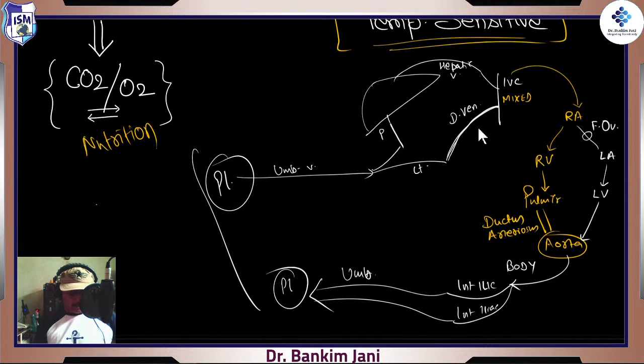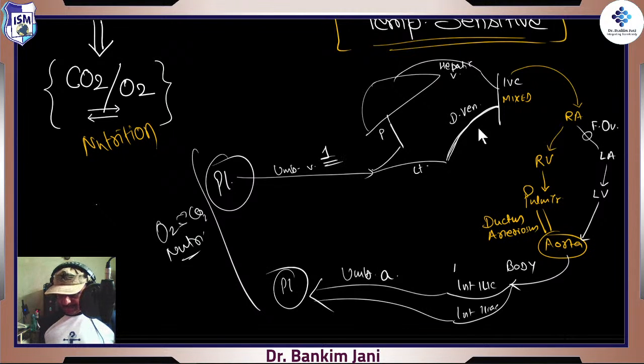So from the mother's side, once again, oxygen, carbon dioxide exchange plus nutrition, the fresh nutrition is taken and then it is pumped and it keeps on moving on and on and on, right? And over here, so we saw two things. The umbilical vein is one and the umbilical arteries are two, right?